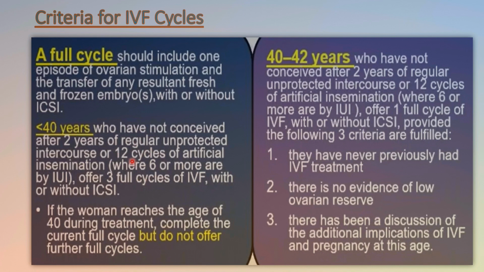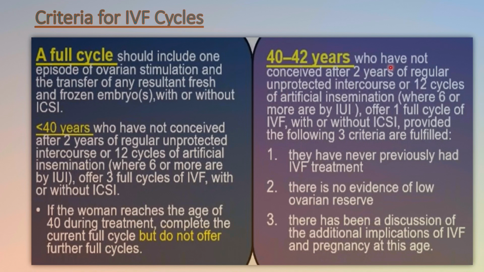So after 12 cycles of insemination, we can offer 3 cycles of IVF if the age of the woman is less than 40 years. But if the woman reaches 40 years, then do not offer further cycles if she has already had these cycles, these 12 cycles of IUI and 3 cycles of IVF.